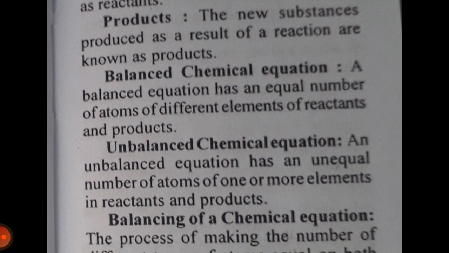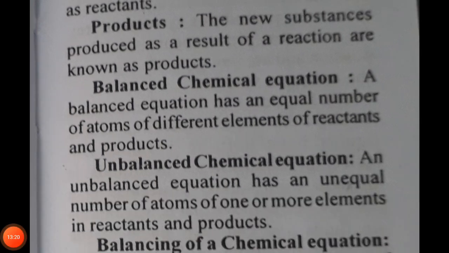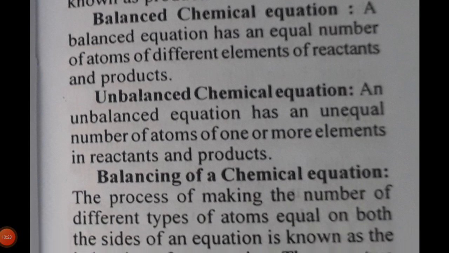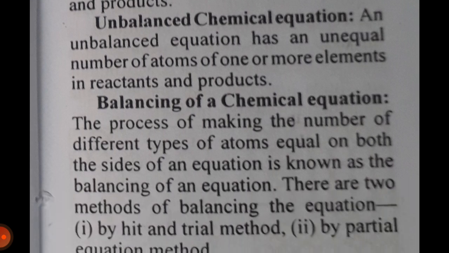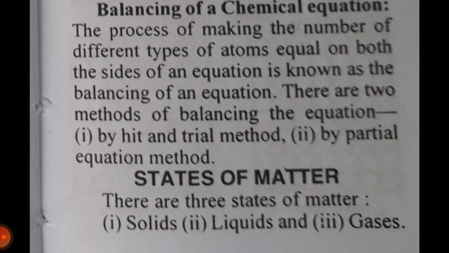Balanced chemical equation. A balanced equation has an equal number of atoms of different elements in reactants and products. Unbalanced chemical equation: an unbalanced equation has an unequal number of atoms of one or more elements in reactants and products.